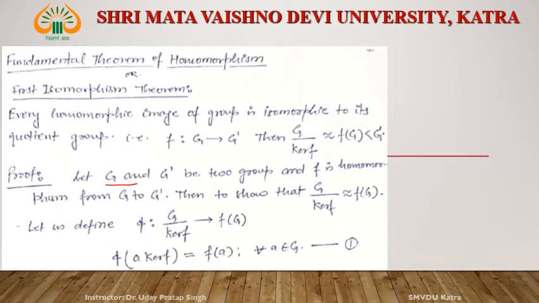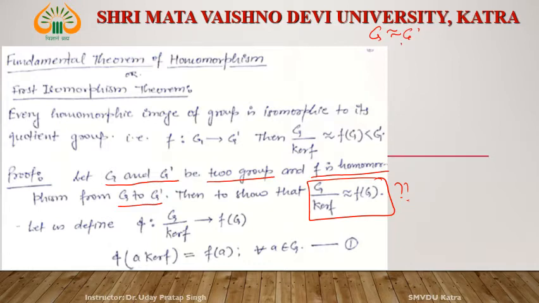See, if we assume G and G dash are two groups, and F is a homomorphism from G to G dash, then we have to show that G by kernel of F is isomorphic to F of G, right? That is, there exists an isomorphism from G by kernel of F to F of G. If two groups G and G dash are isomorphic, it means there exists a map F from G to G dash which is an isomorphism.